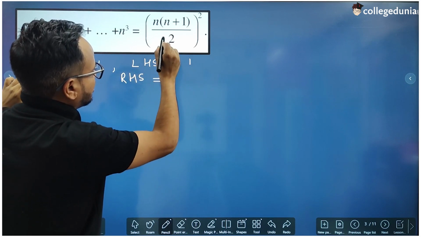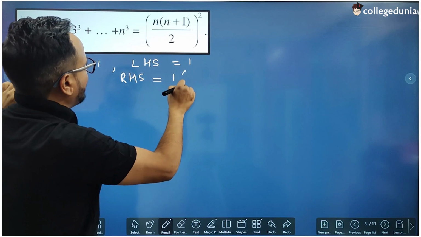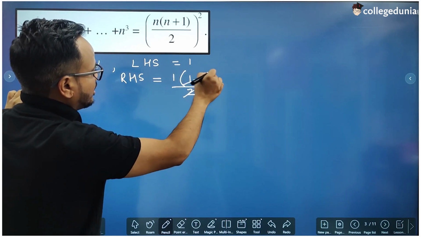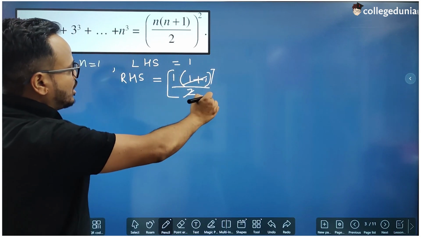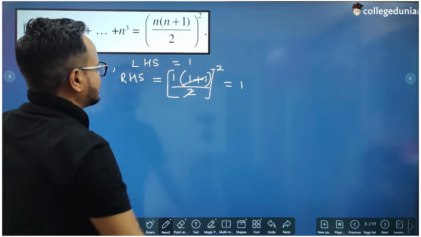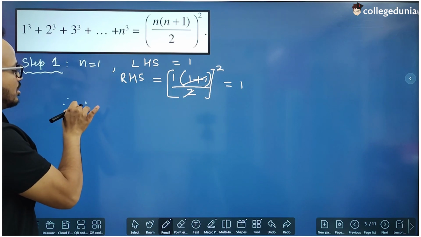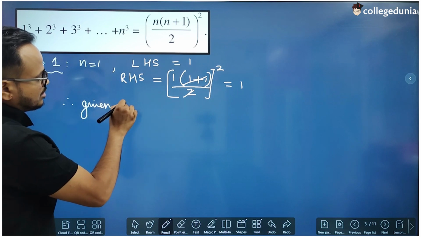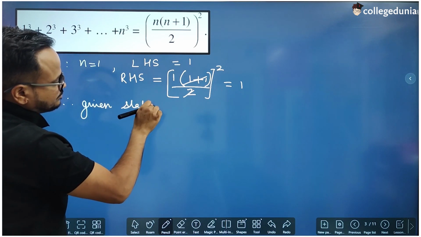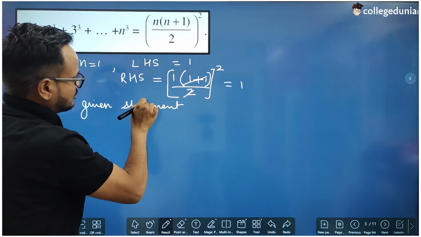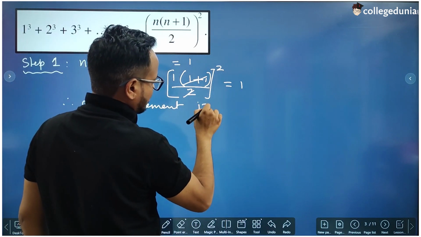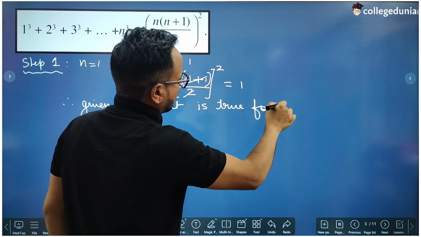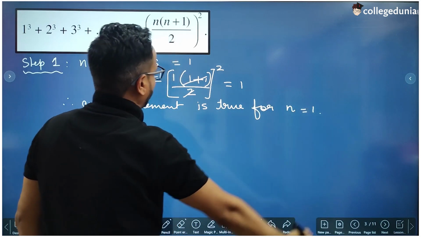Now put 1 plus 1 is 2, this gets cancelled, and square of 1. So LHS equal to RHS. Therefore the given statement is true for n equal to 1.